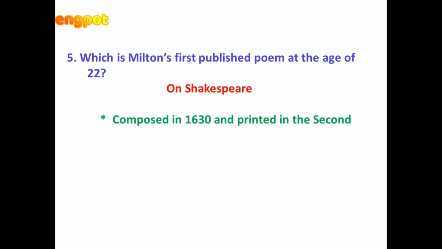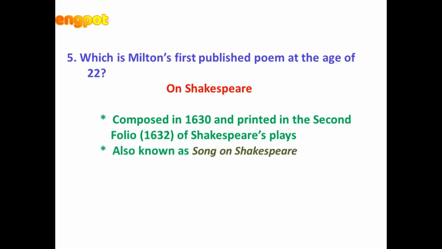And this was composed in 1630 and printed in the second folio of Shakespeare's plays. Now, Shakespeare's plays were printed in 4 folios, and On Shakespeare was included in the second folio, which was published in the year 1632. On Shakespeare was also known as a song on Shakespeare, and it has 16 lines.